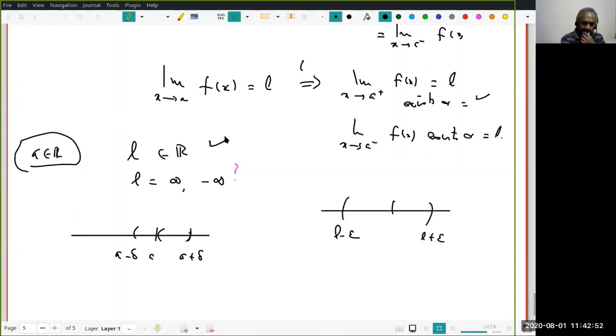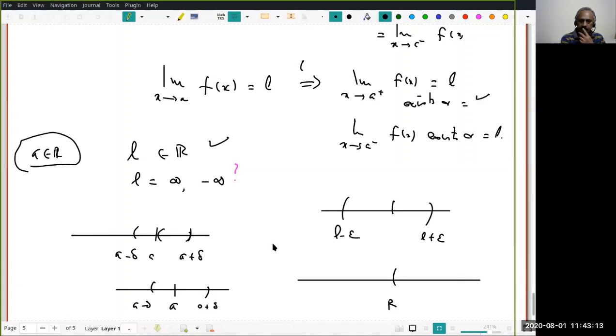Now, suppose L is plus infinity. Let us try to see what that means. I have to start with a neighborhood. Let us take L equal to plus infinity.